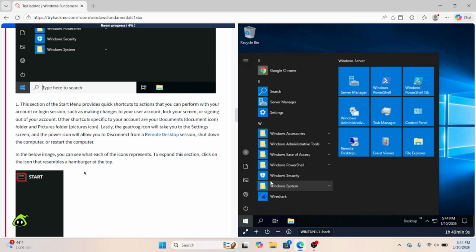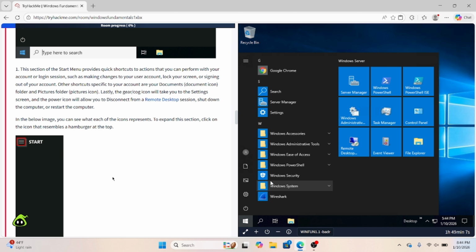the number 1 as well. So this right here, that's going to be the first section. This is going to provide shortcuts to actions that you can perform with your account or login session. So you can log in to different users right here. You can create new documents. You can pull up folders, get into your settings. This is your power display as well.